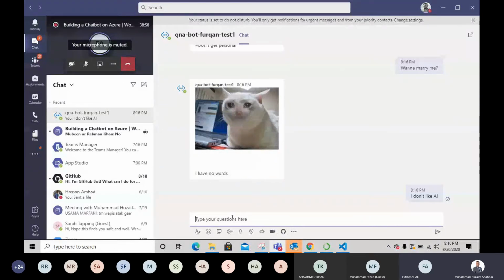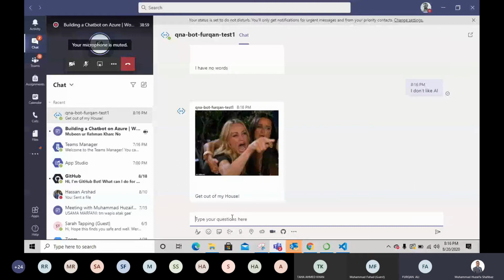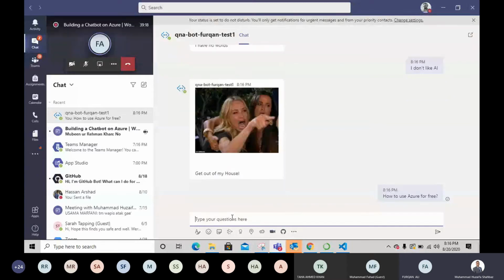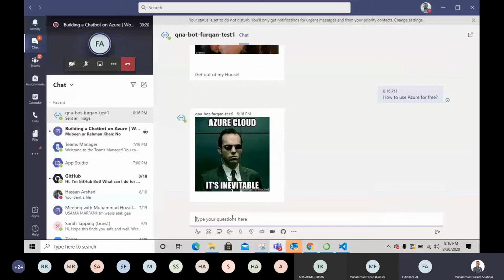Now, how to use Azure for free? All right. Lastly, we're going to try how to hack Google. That's a tricky question we're going to ask our chatbot.